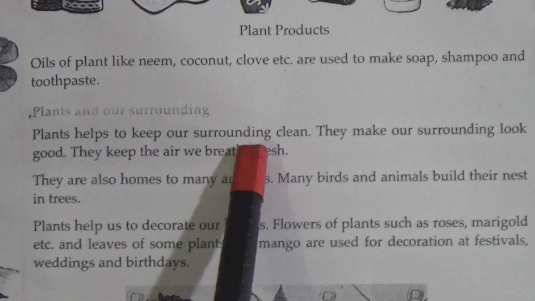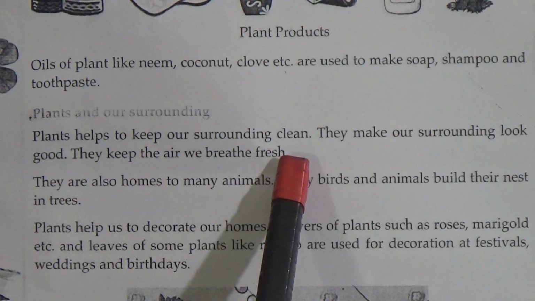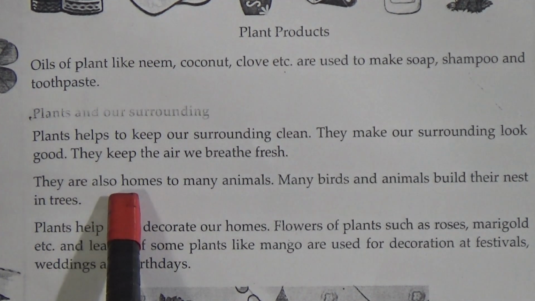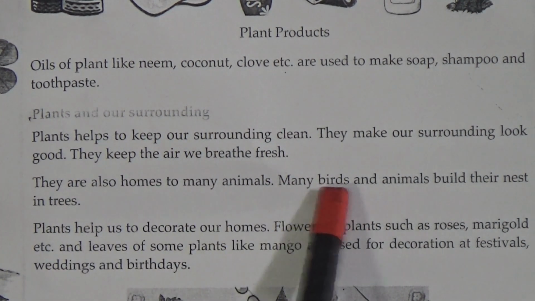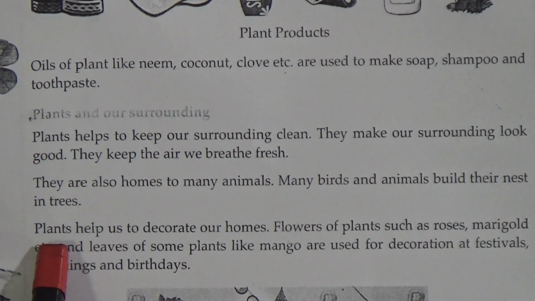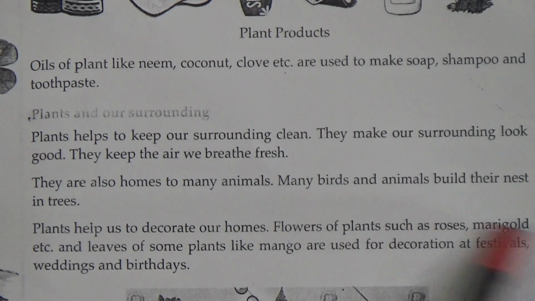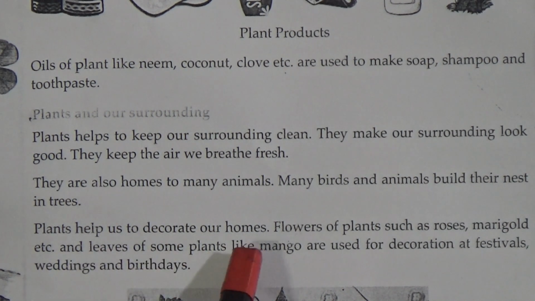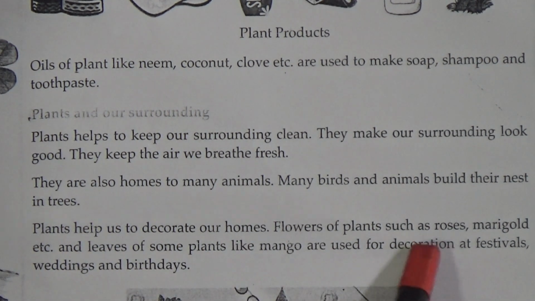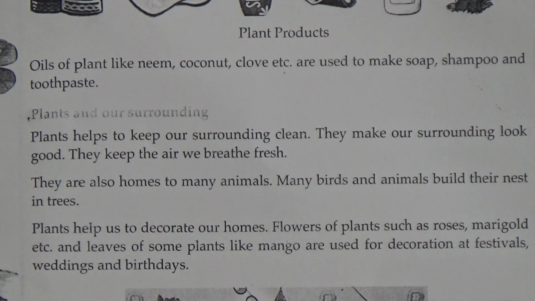Plants and our surroundings. Plants help to keep our surroundings clean. They make our surroundings look good. They help the air to be fresh to breathe. They are also homes to many animals. Many birds and animals build their nests in the trees. Plants help us to decorate our homes. Flowers of plants such as roses, marigold etc. and leaves of some plants like mango are used for decoration at festivals, weddings and birthdays.